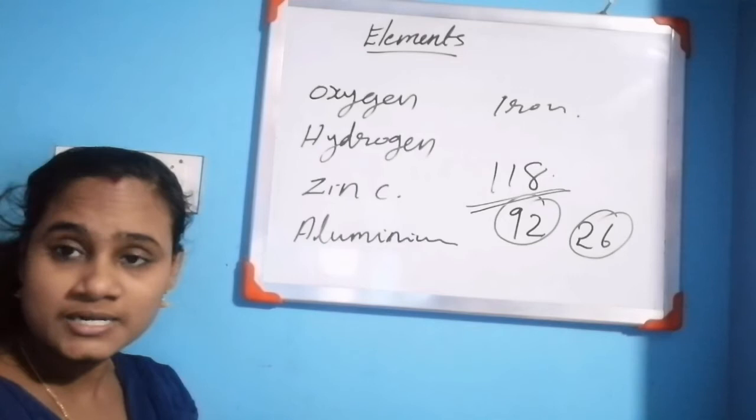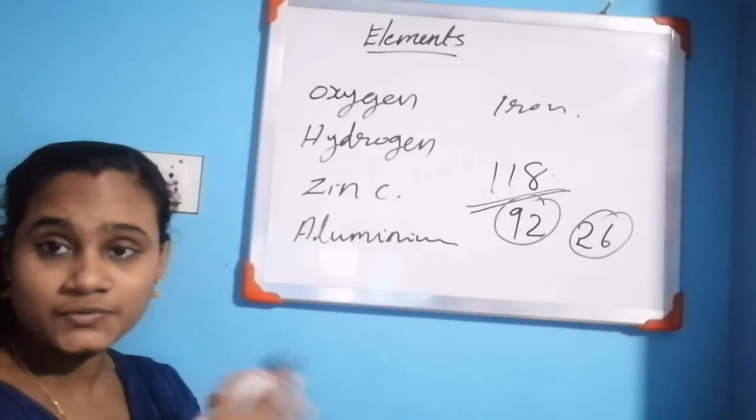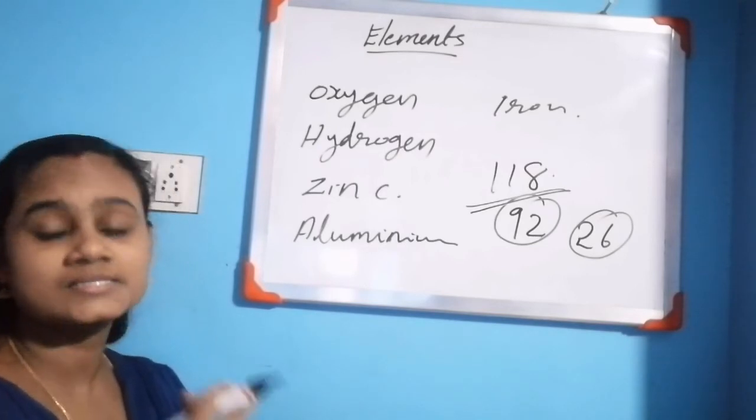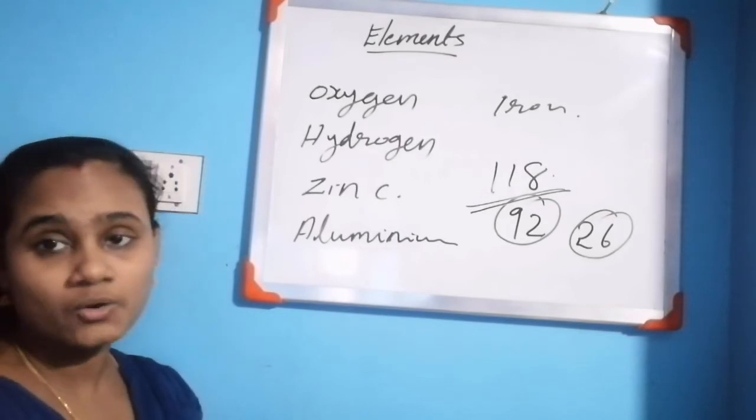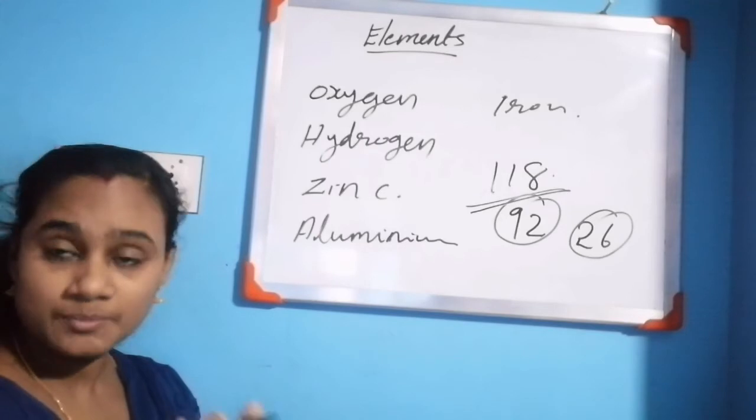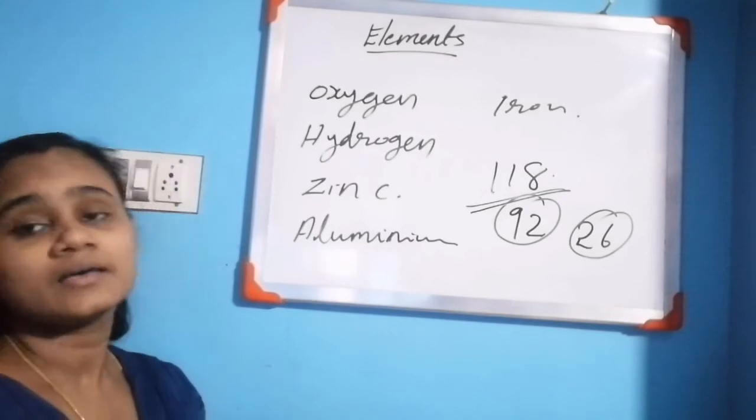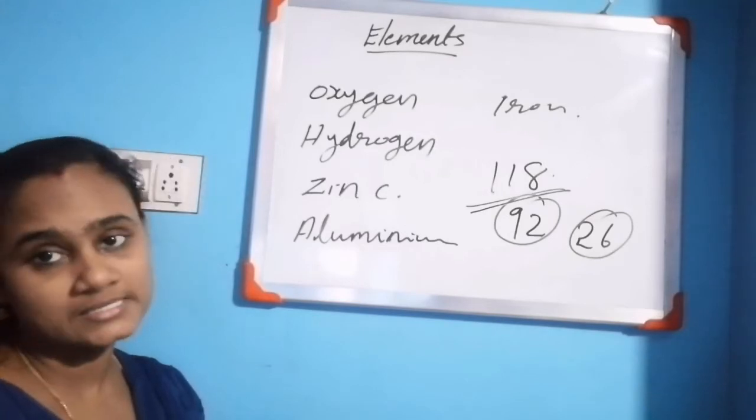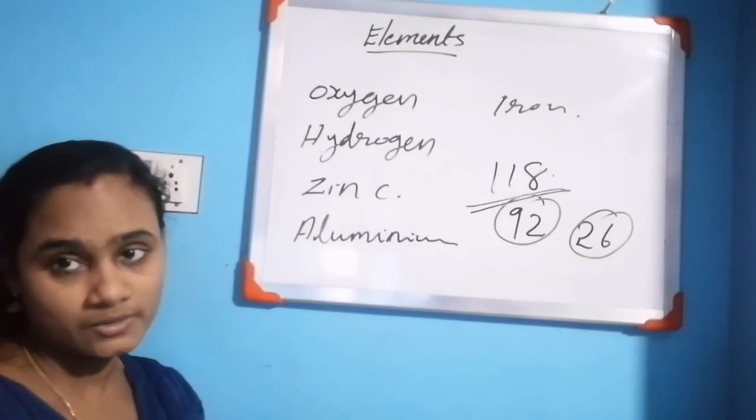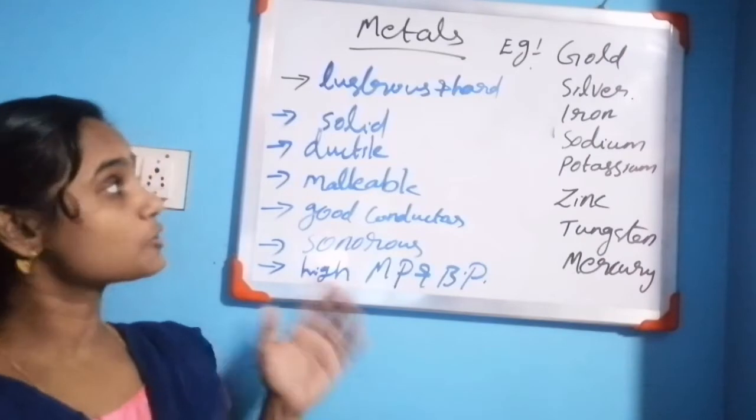Last class we discussed that elements are divided into four categories. What are they, dear children? Metals, non-metals, metalloids, and noble or inert gases. We can discuss them one by one. First we are going to discuss metals.